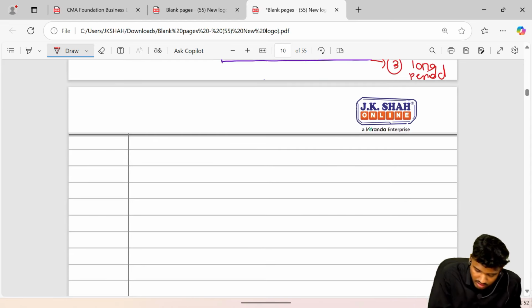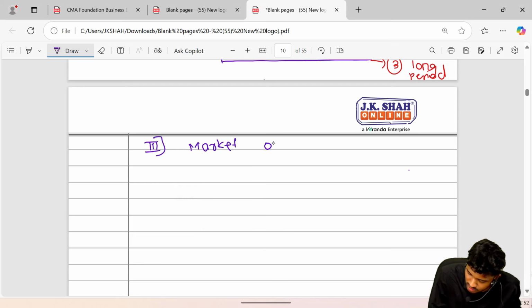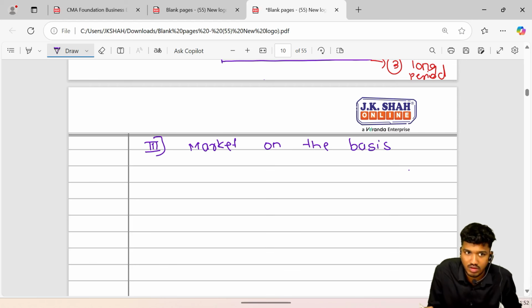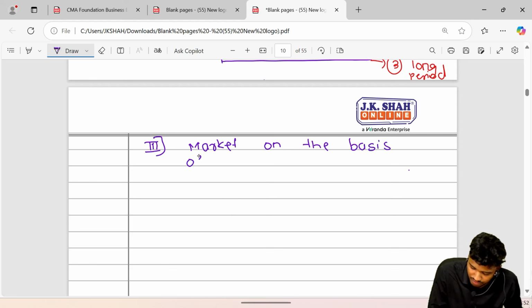Next, the third type of market, that is the third categorization, is market on the basis of competition.